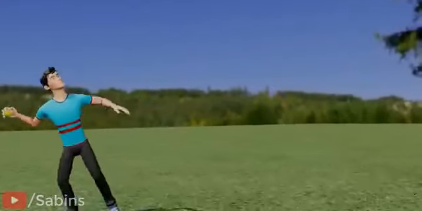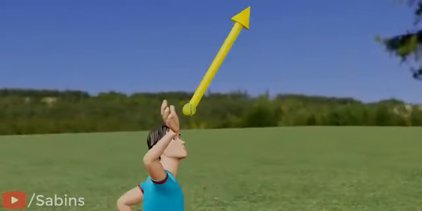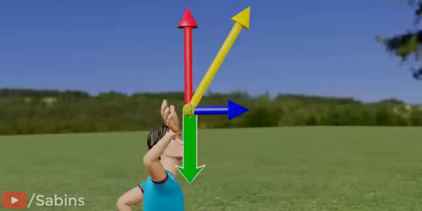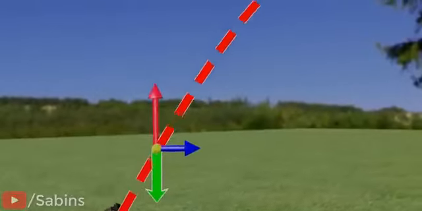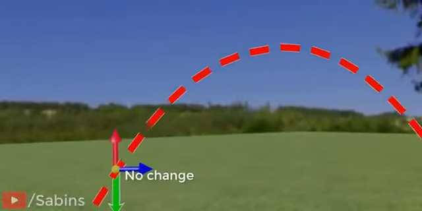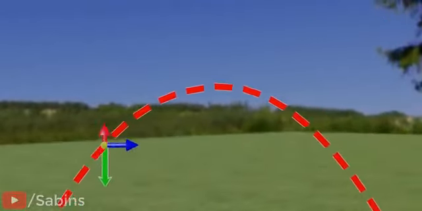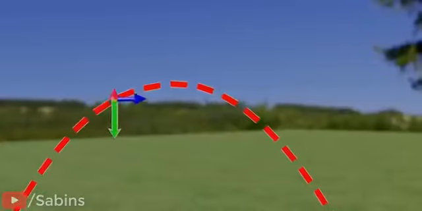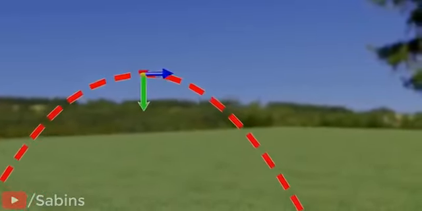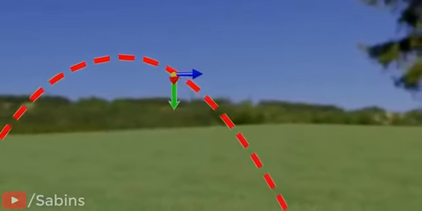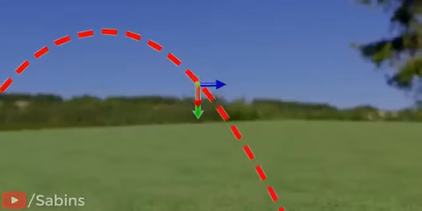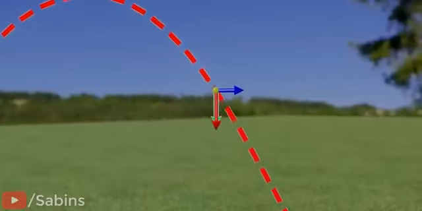When thrown at an angle, the object has two components of velocity, one horizontal and one vertical. The gravitational force always acts vertically. When a force acts on a moving object vertically, the horizontal component of velocity never changes. Only the vertical component of the object's velocity will change due to the vertical force. Therefore, the initial horizontal component of velocity you have given will also not change throughout the motion of the object.